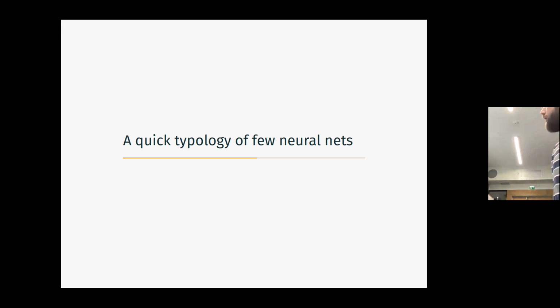Okay, now let's have a quick look at the other types of neural network. So we've seen the multilayer perceptron, we've seen the convolutional neural network. I will show you a few other types of neural network that can also use convolutional layers or multilayer perceptrons, but in a different way. The idea is not to go into too much detail on how each works, because each neural network could be a topic in itself, but to give you some idea of the variety and diversity of the neural nets you can have.